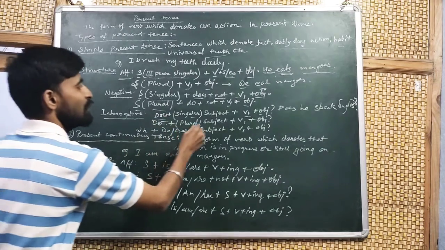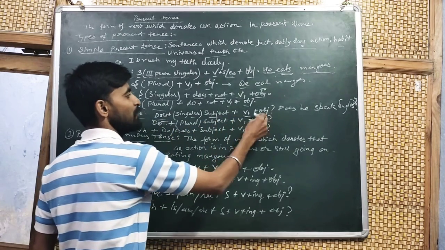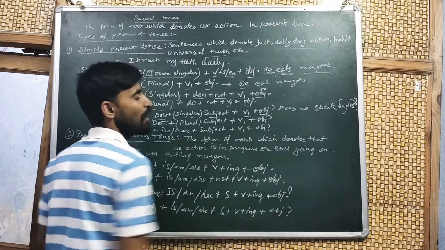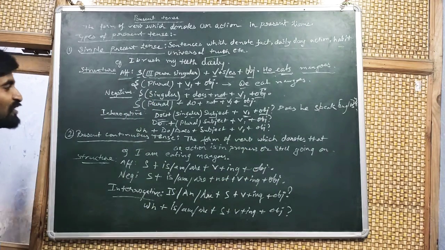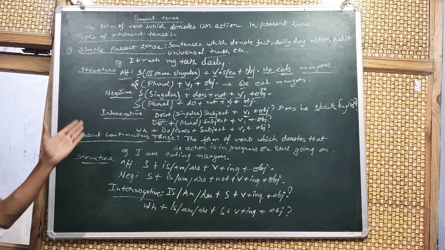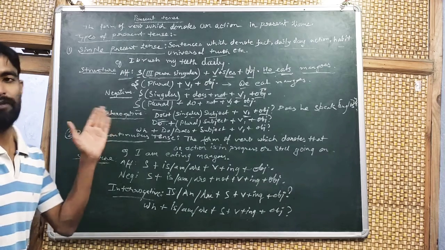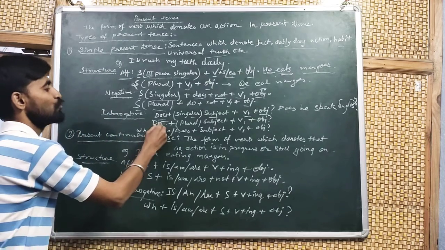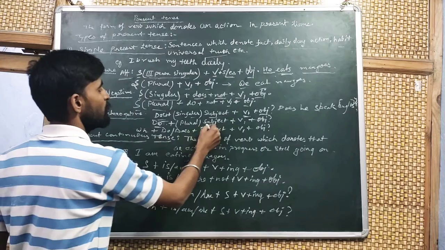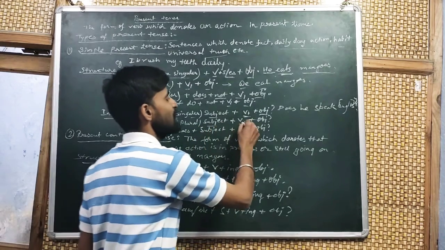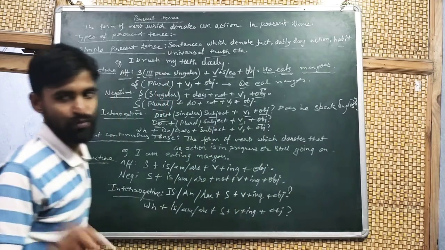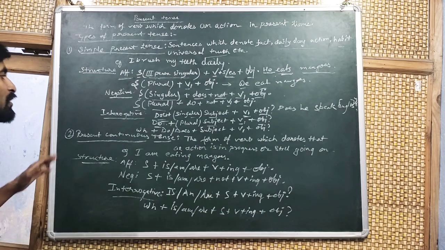Does with singular, he, speak, verb 1, and object English. This is a simple sentence. If the interrogative is with a plural subject, then we use do plus subject plus V1 plus object.